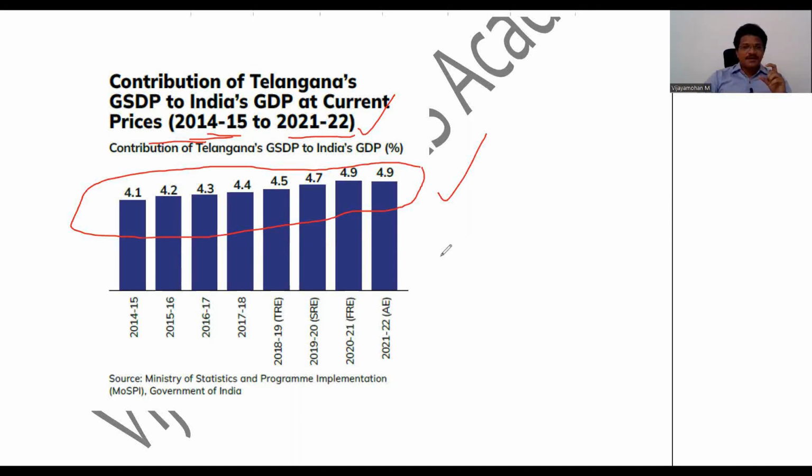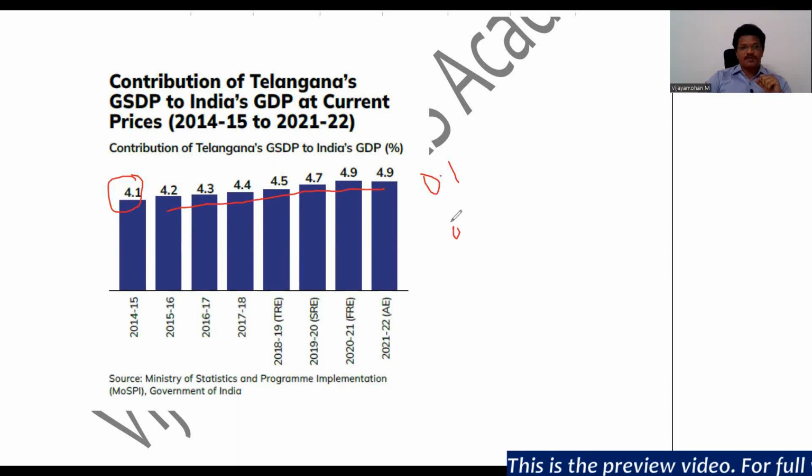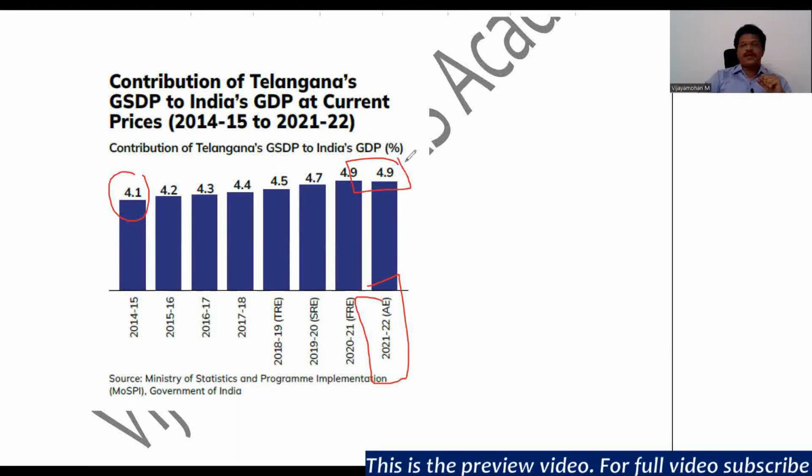Why? Because at the formation of the Telangana state, the Telangana's contribution to total national GDP is around 4.1%. So Telangana is contributing 4.1% of the national GDP. Now, if you observe the improvement, every year there is an improvement of 0.1 or 0.2%. See, at the time of the formation, it is 4.1%. Now, during 2021-22, it has reached 4.9%.